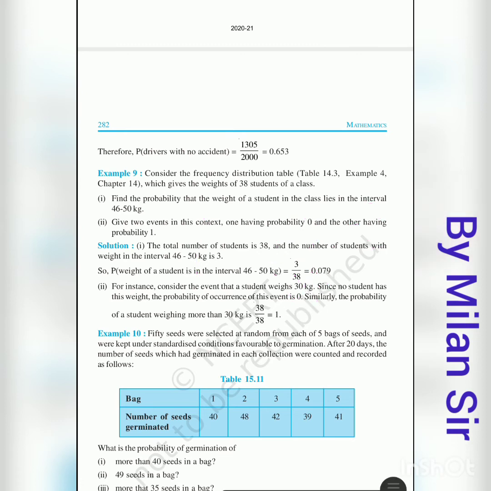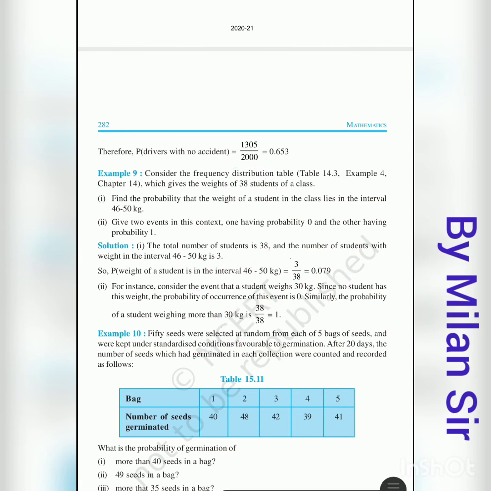And for probability 1, we need to consider the event that a student weighs more than 30 kg, because all the students have a weight more than 30 kg. So all the students, that means 38, is our favorable outcomes, and total outcomes is also 38. So our probability is 1.